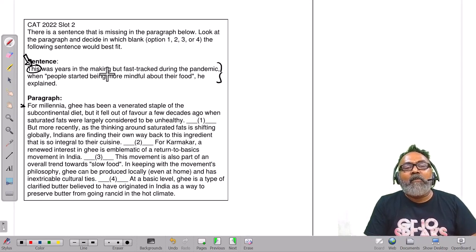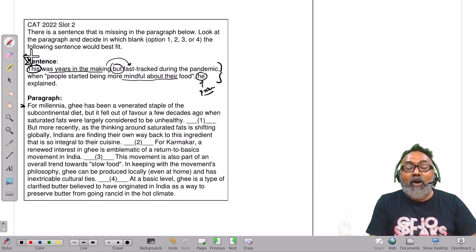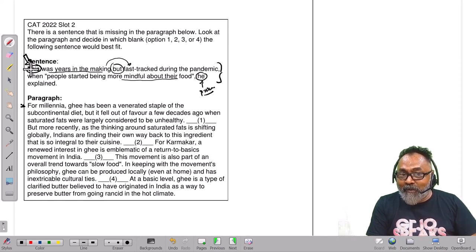This was years in the making. Something was years in the making. But okay, a transition is happening within the sentence. Fast-tracked during the pandemic, when people started becoming more mindful about their food, he explained. We've got a pronoun. We've got a demonstrative pronoun as well. So we need a he. So these sentences definitely need support about the name of a particular person, because that person is explaining it.